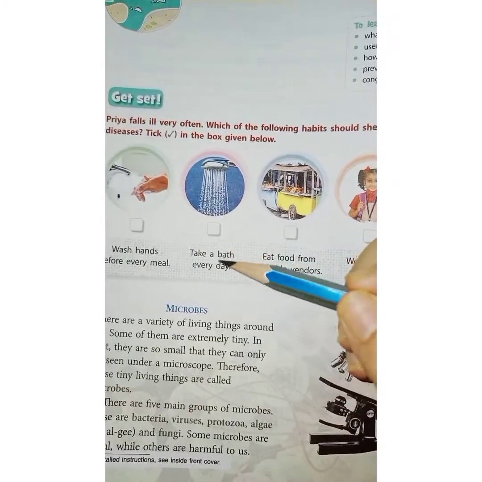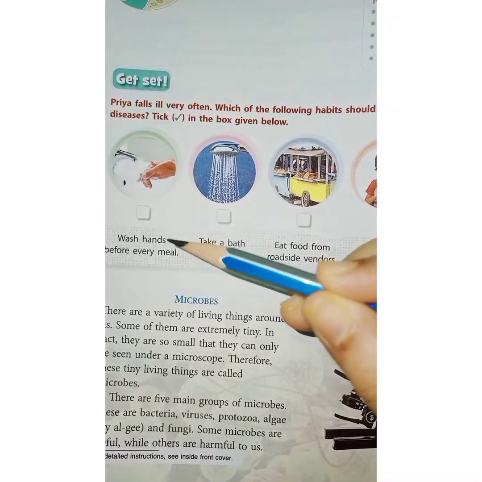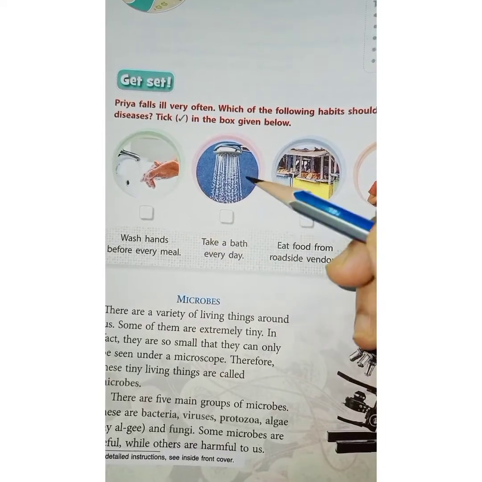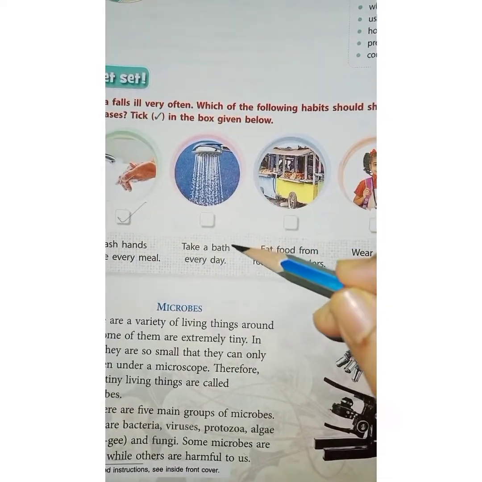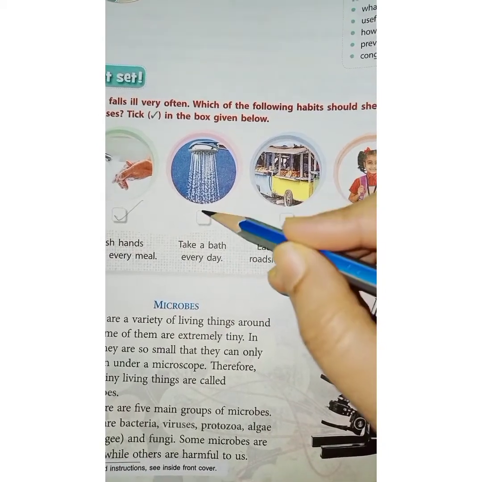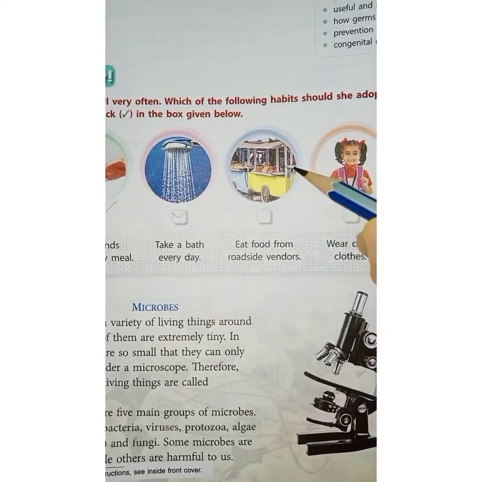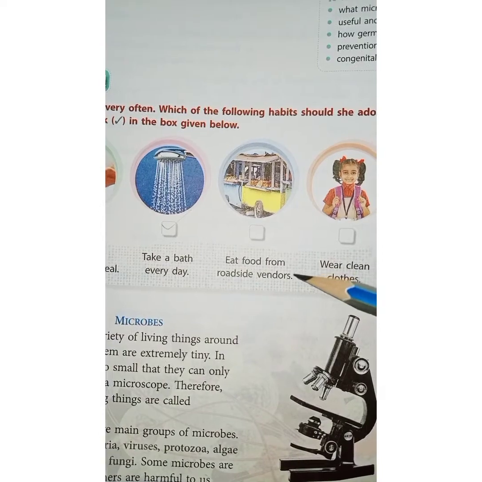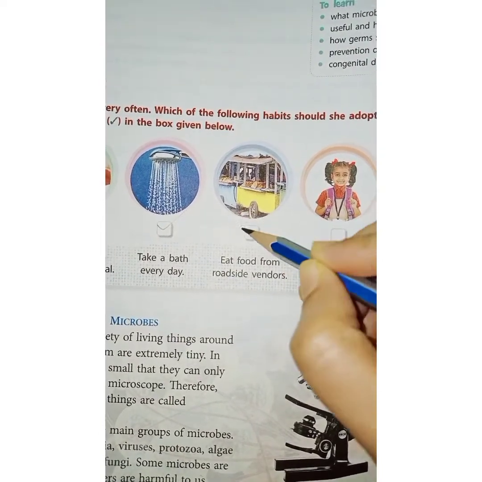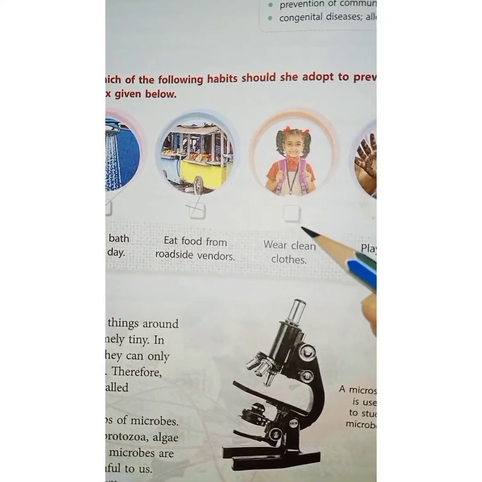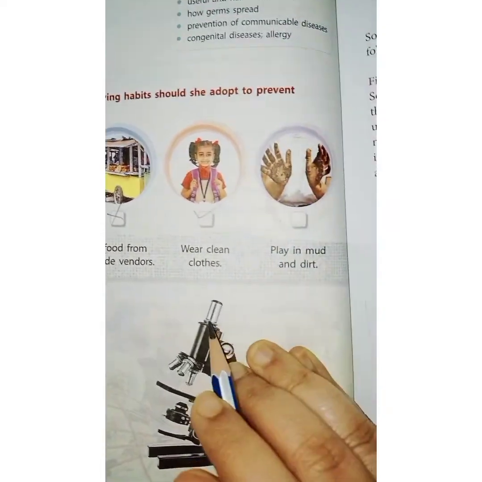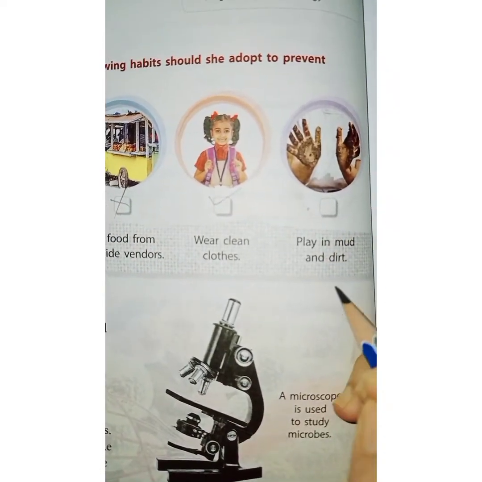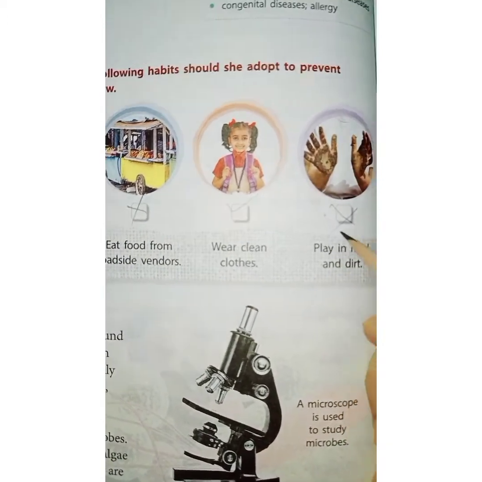The first one is wash hands before every meal. So she has to do this. It's right. The second one is take a bath every day. Yes, she has to. The third one is eat food from roadside vendors. No, this is a wrong practice. The next one is wear clean clothes. This is the right practice. Play in mud and dirt. This is the wrong practice.